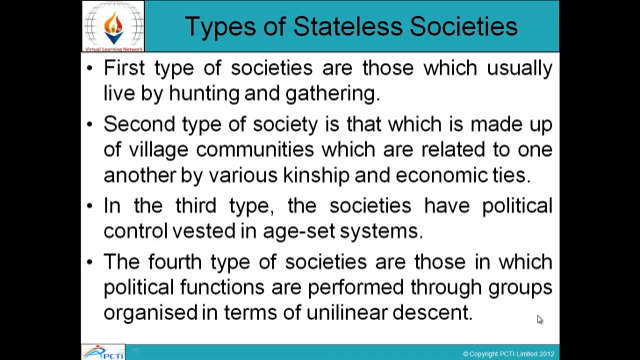The fourth type of societies are those in which political functions are performed through groups organized in terms of unilinear descent. So the fourth type of societies were those wherein the political functions were performed through various groups organized in terms of unilinear descent. So they all had their own groups in common.